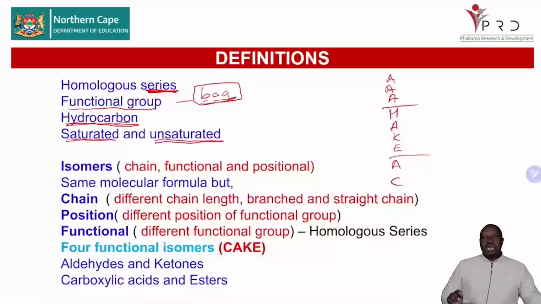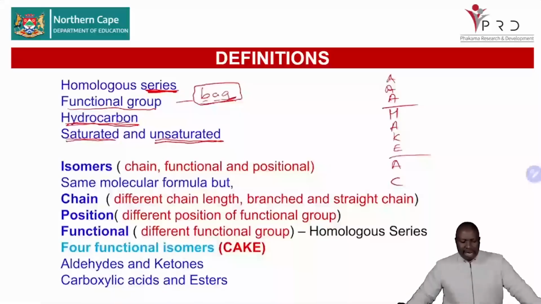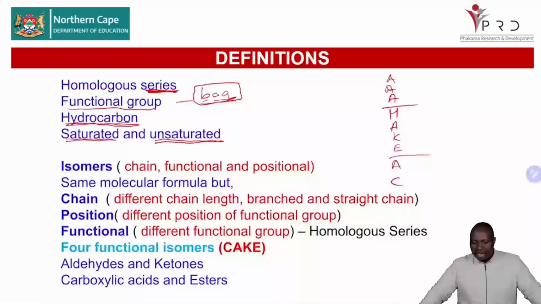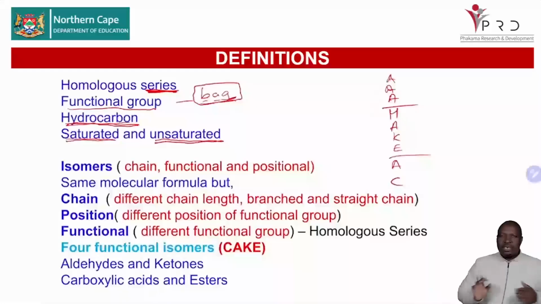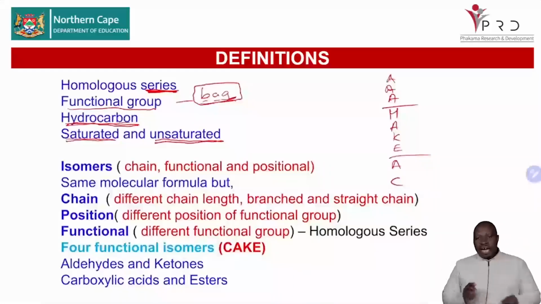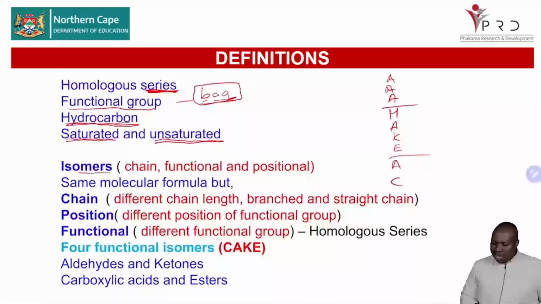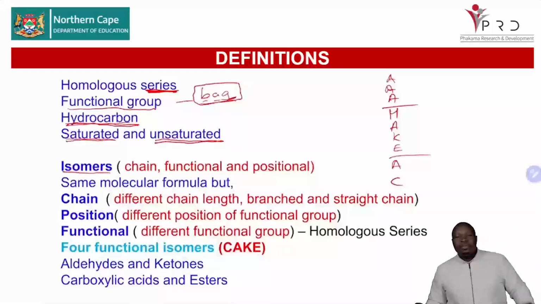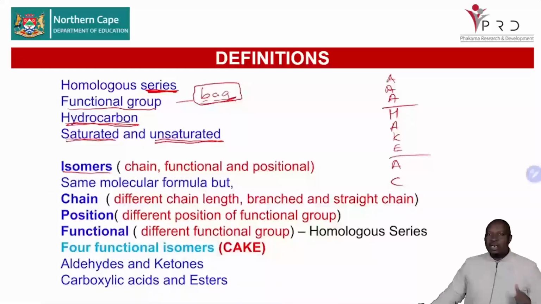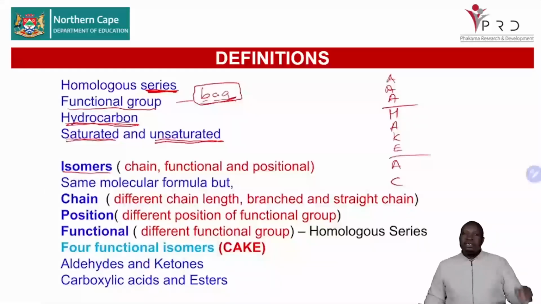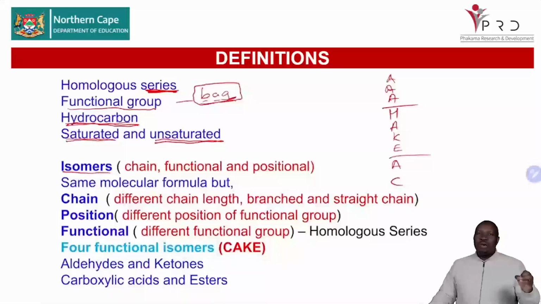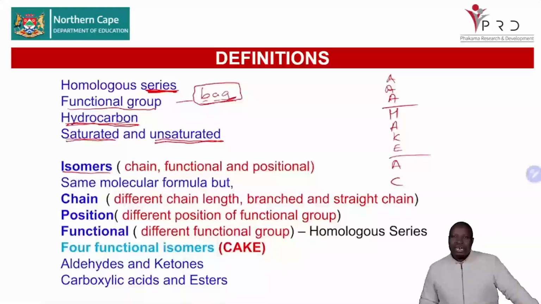So it's very much important that you have that understanding and you are able to define all of this. And then we are saying we have structural isomers. Structural isomers, in terms of the isomers, you will have seen iso means same. What is same? Same molecular formula. So what are we saying? We're saying structural isomers have the same molecular formula but different structural formula.